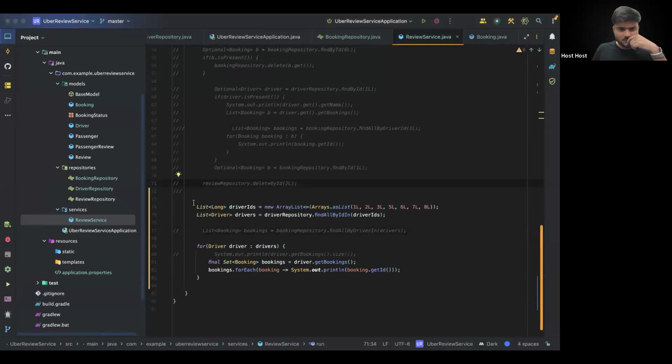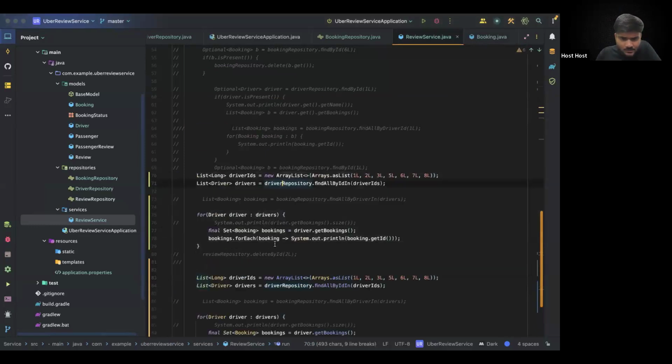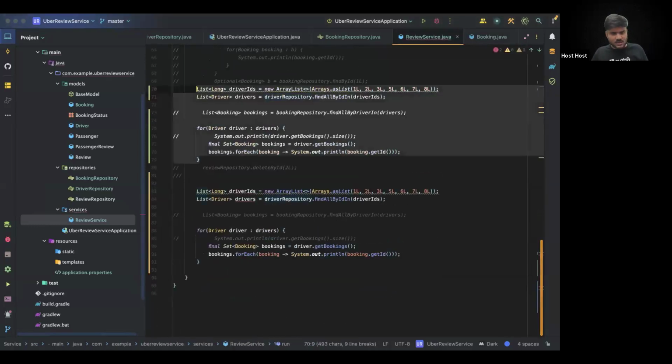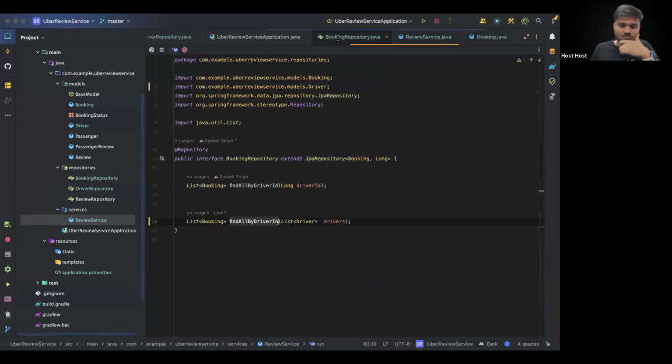This is review service. Let's see. We at least have a solution with this part, find all by driver in, but I wanted to show this fetch mode also so that things can look nicer.